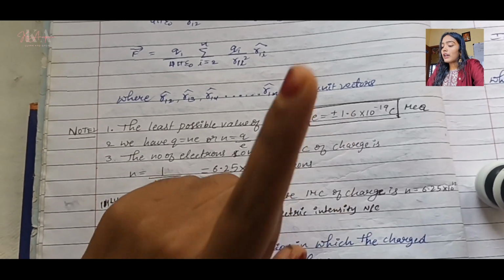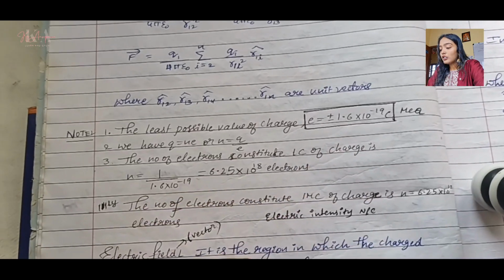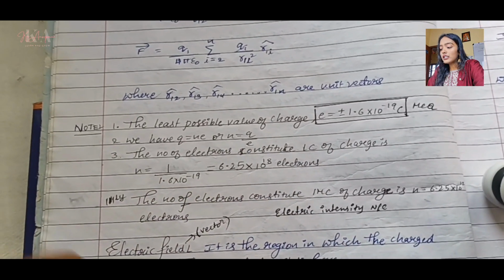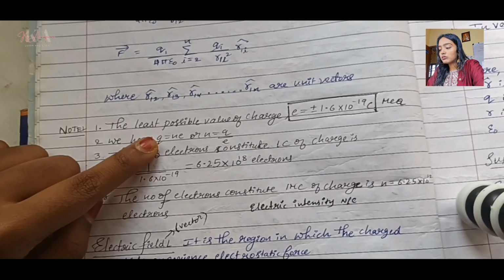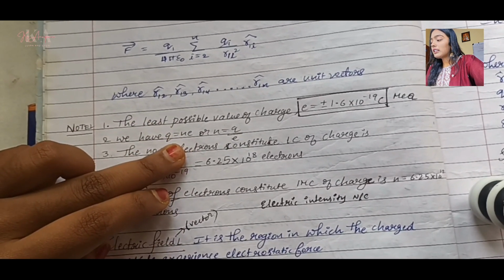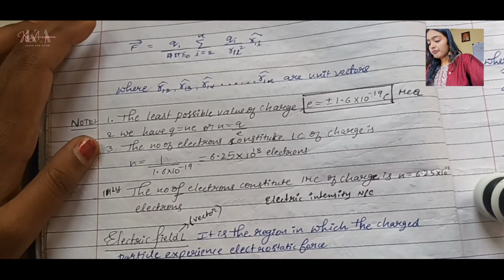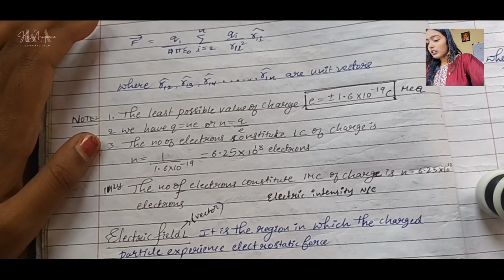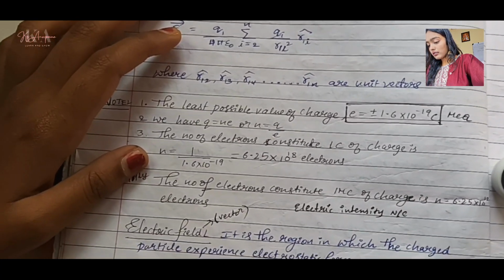So this one is the value of charge, means E. So the value of E is this one. They will ask you in your exams, and this value you will generally know still. And then we have Q is equal to Ne. What is Ne? Basically, Q is equal to number of electrons.